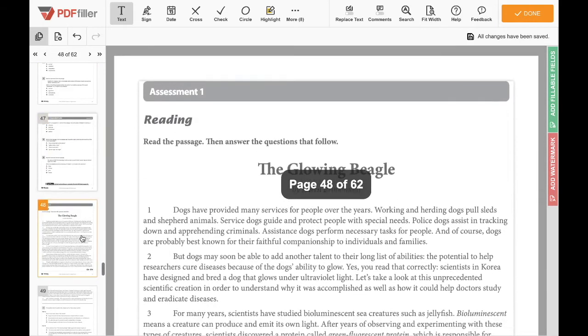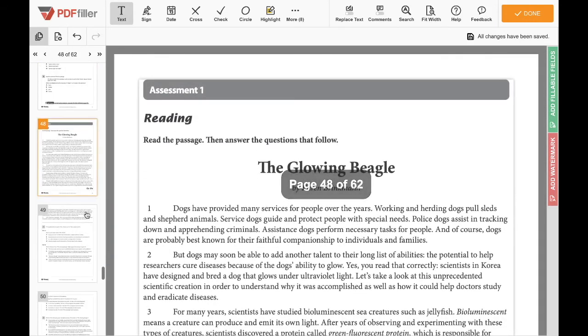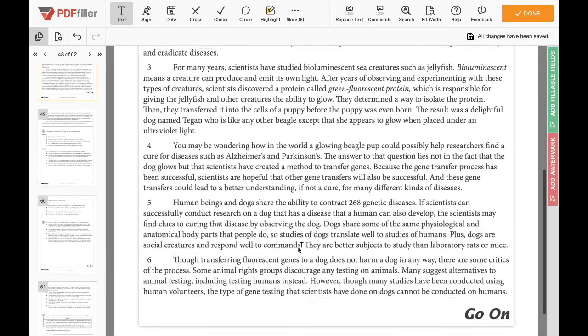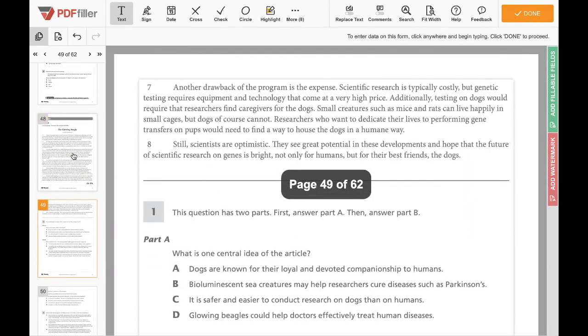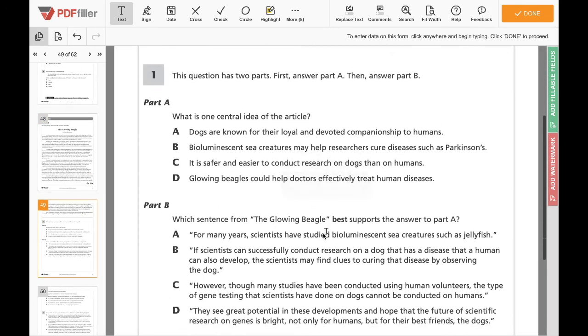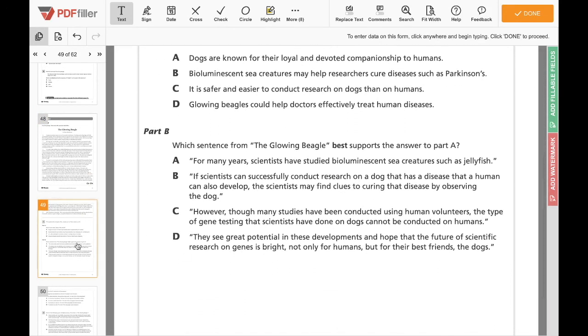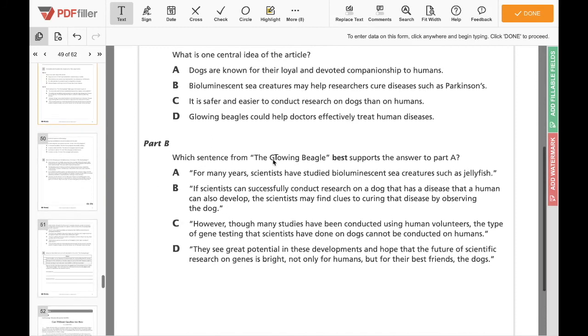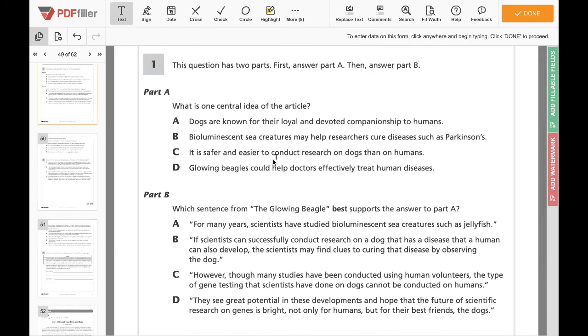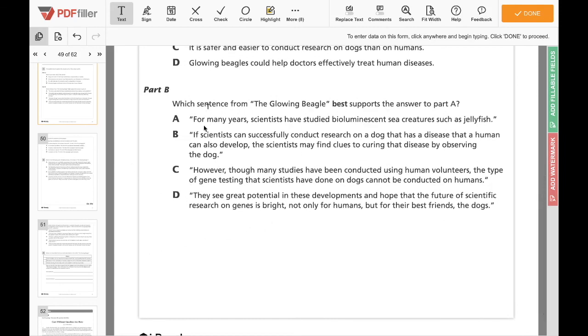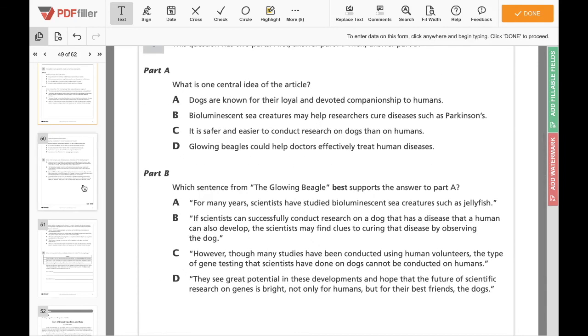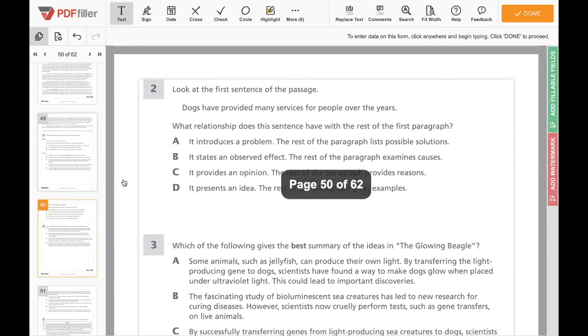So now we have 48 through 51. There's this passage called The Glowing Beagle. It's going to ask you some questions, I believe, about a lot of the things we've covered so far. So the questions start on 49 and they go through 51. So it asks you about the central idea, which we talked about at the beginning of this packet. So if you need to, you can refer back to those beginning videos and those beginning packet pages. Hopefully you did those, because you can use them to help you. And then part B has to do with part A. So if you can figure out part A, part B should be pretty easy.